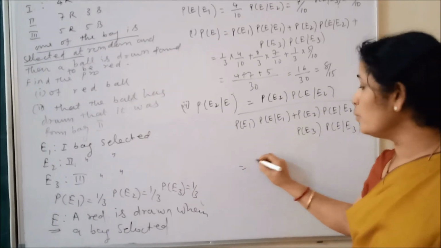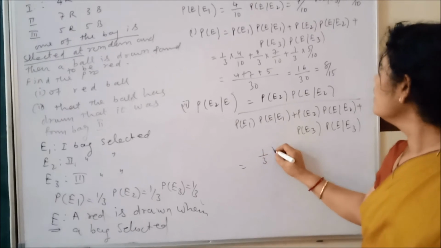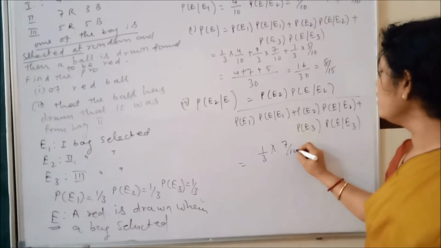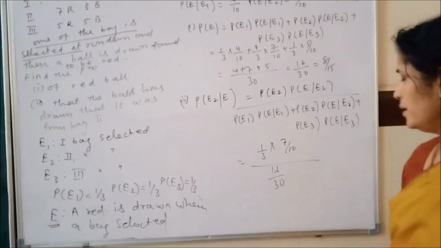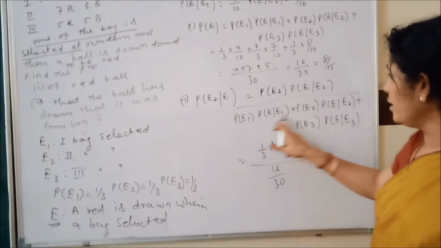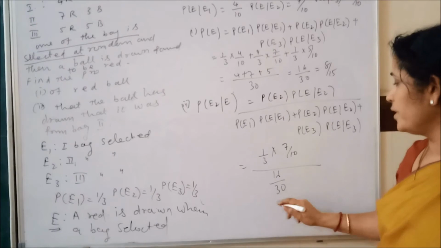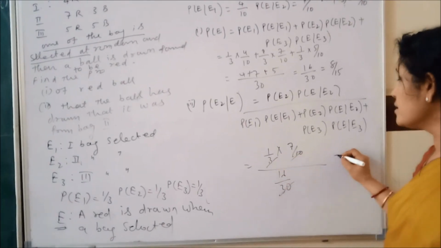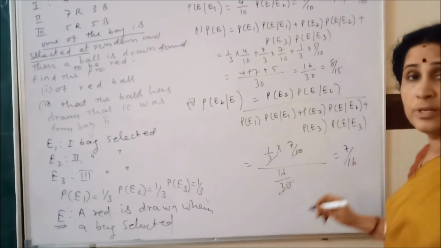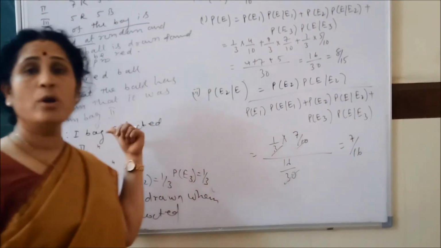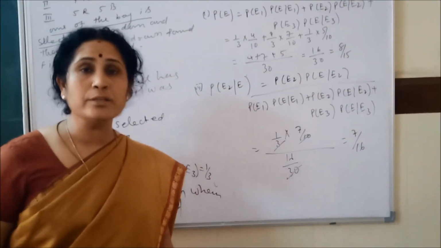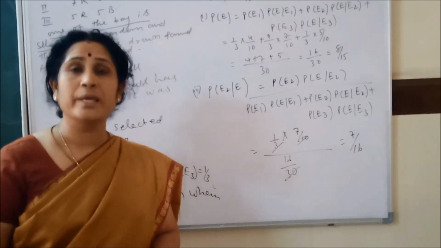P(E2) is 1 by 3 into 7 by 10, the whole upon the law of total probability, which we got as 16 by 30. I have already simplified it. The 30 cancels, and that is equal to 7 by 16. This is called Bayes theorem, and the previous one is called the law of total probability. Clear to you? I have now introduced Bayes theorem.